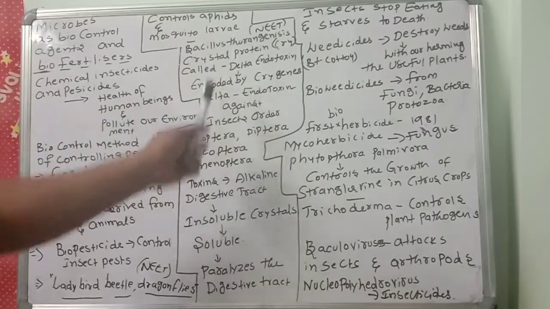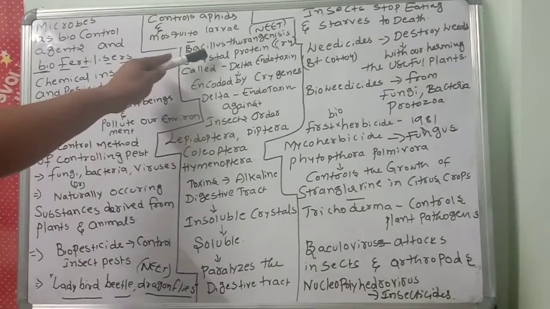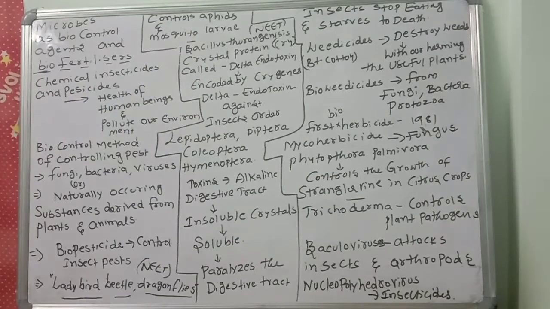So here, by rDNA technology, we can produce Bacillus thuringiensis cotton, Bt brinjal, Bt cotton, like that. Now, in Bacillus thuringiensis, crystal proteins, cry genes are there. Cry proteins are very important to kill the germs. Crystal toxins are there, very important to control the pests.